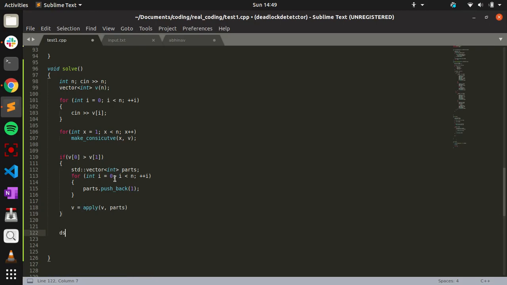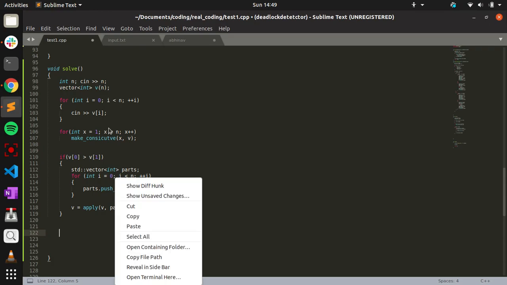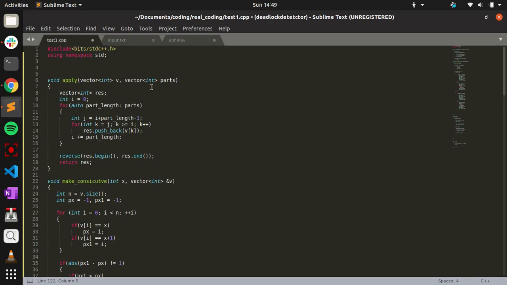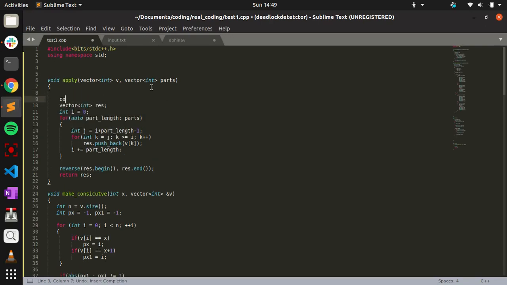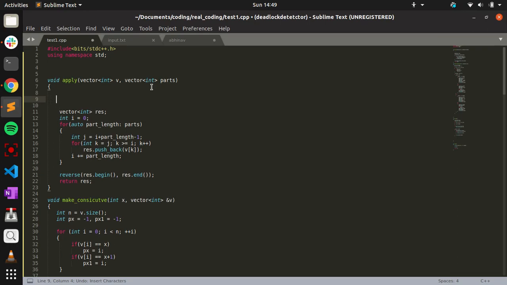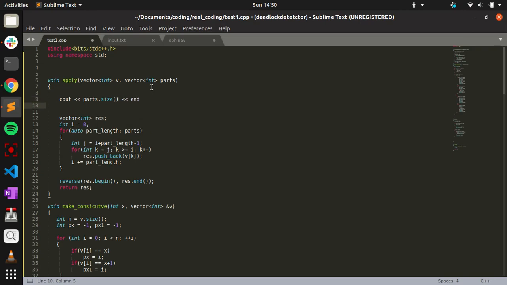And once we do that, while applying each of the parts, we'll also print what parts we are applying: parts dot size, and print vector and parts.